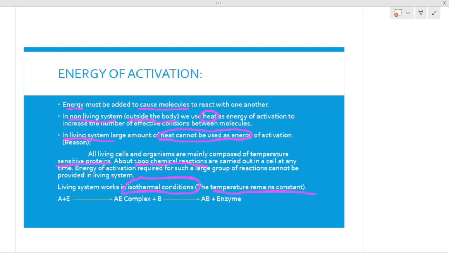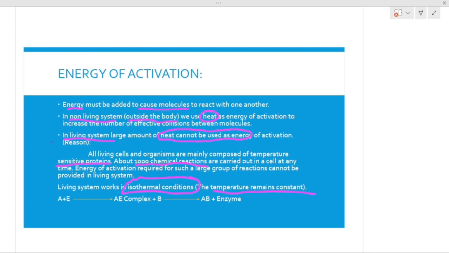In contrast to this process in non-living systems, in living systems we do not give heat as an energy source, right? Heat cannot be used as an energy source of activation.